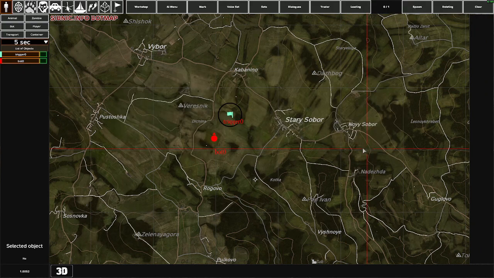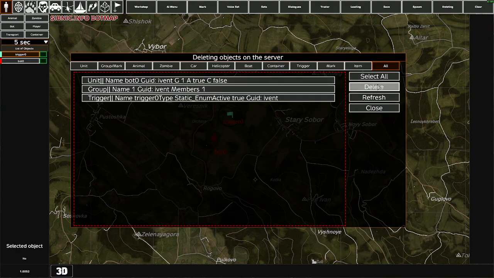Compare. And let's spawn. Here's our trigger, here's our bot. Spawned.